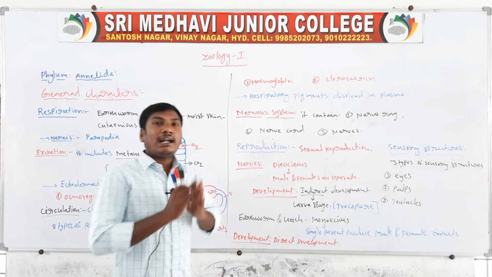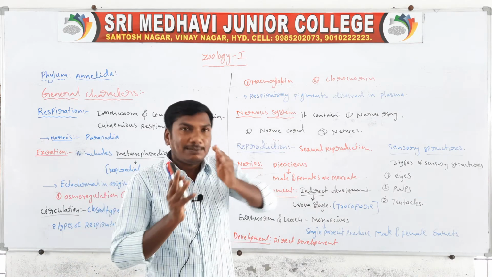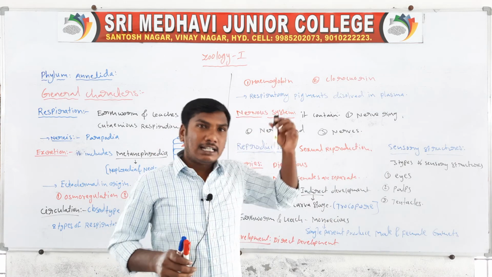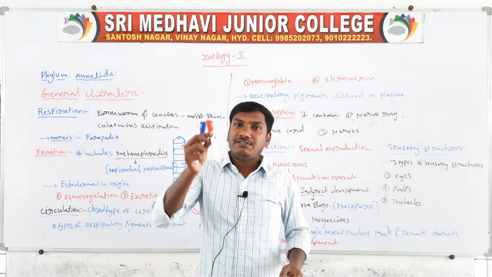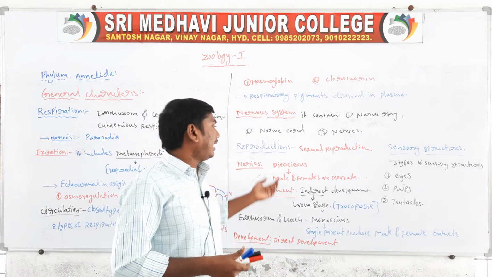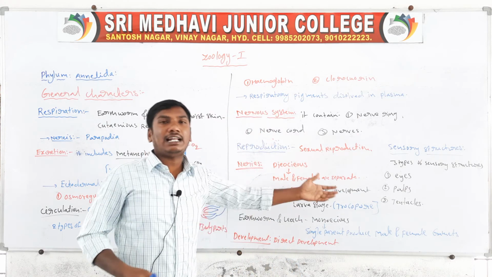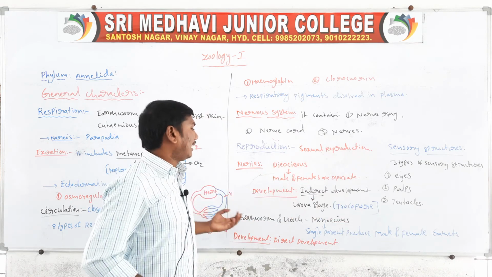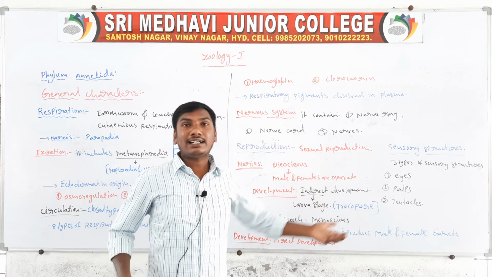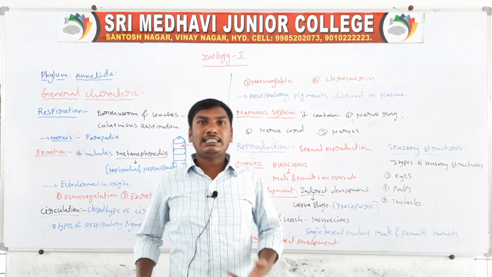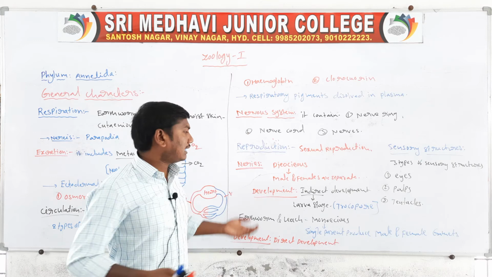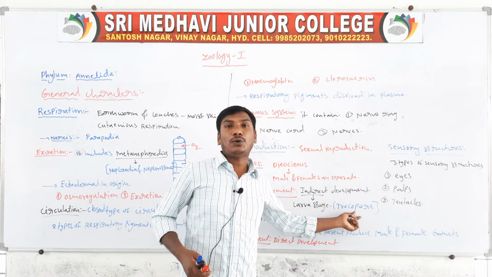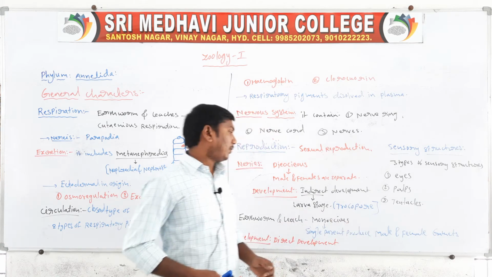Nereis is dioecious. Dioecious means male and female animals are separate. The male animal produces sperms, and the female animal produces ova. Next, the development is indirect development. In Nereis, indirect development means they contain a larval stage. The larva name is the trochophore larva.